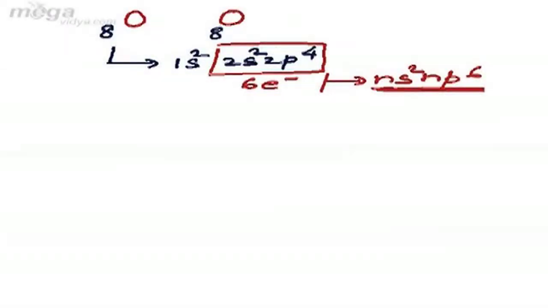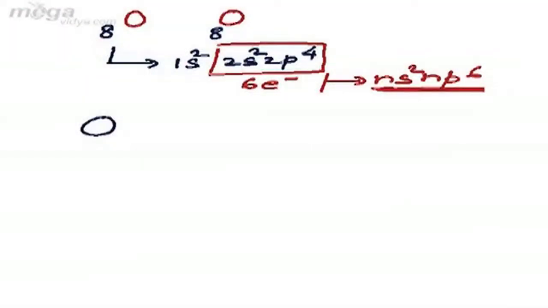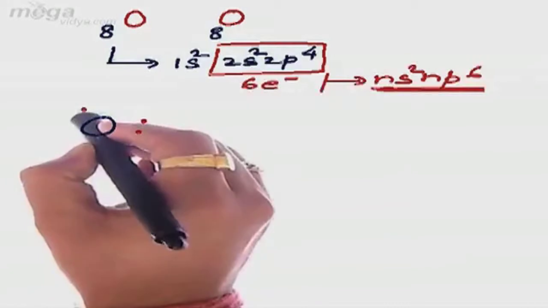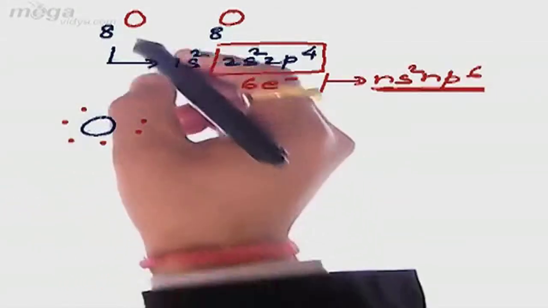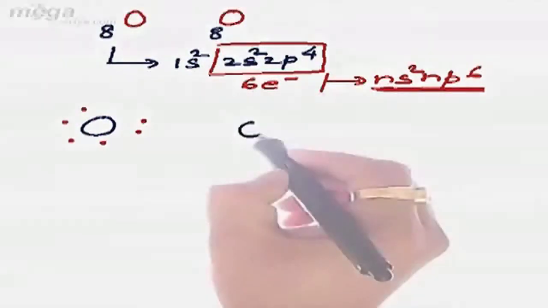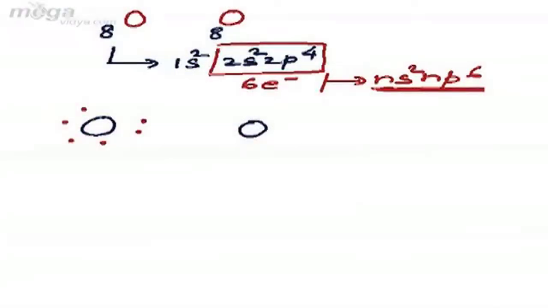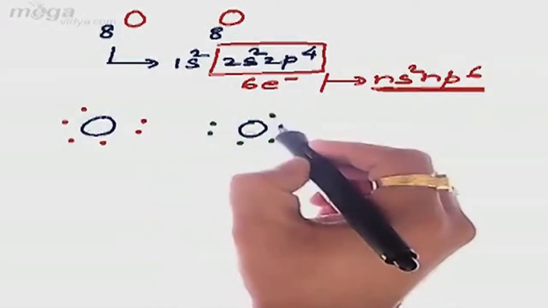So let us represent the oxygen atom using its valence shell electrons. In the first oxygen we have got 1, 2, 3, 4, 5, 6. So 6 electrons are present in the valence shell of the first oxygen atom. Similarly, the second oxygen atom again has 6 electrons, represented as 1, 2, 3, 4, 5, 6.